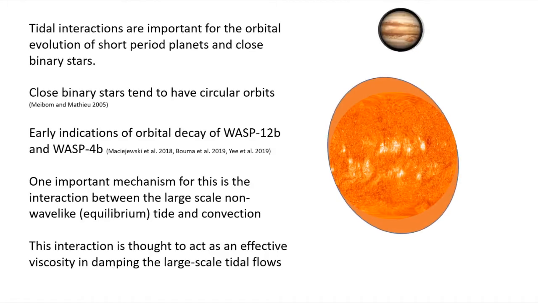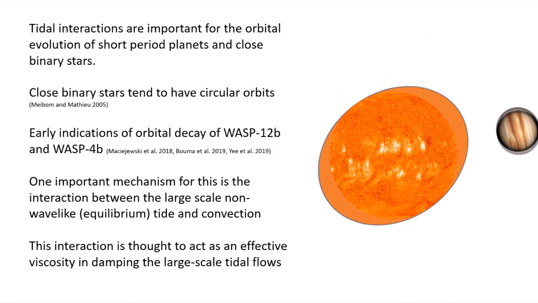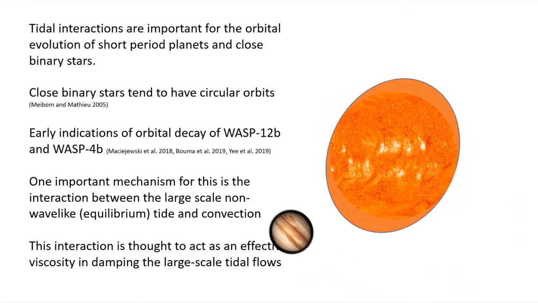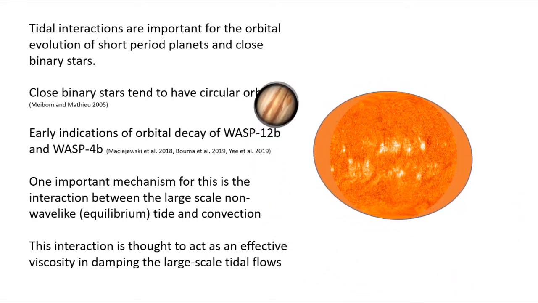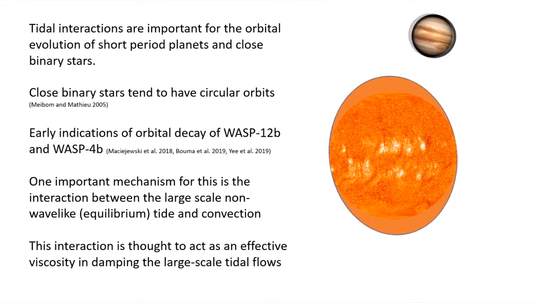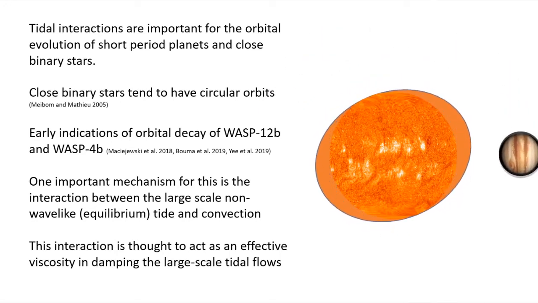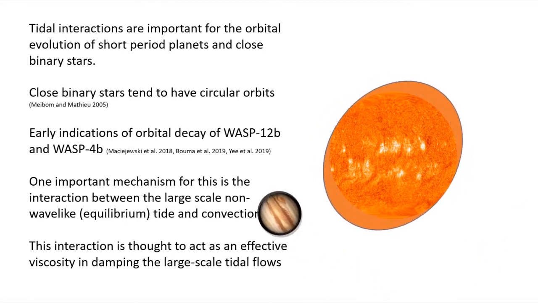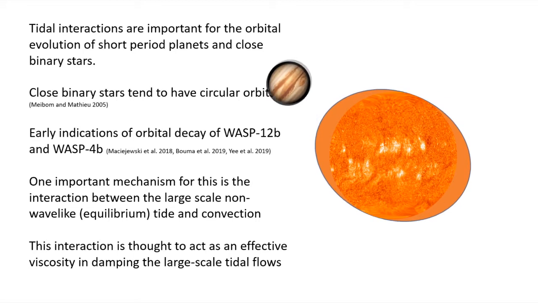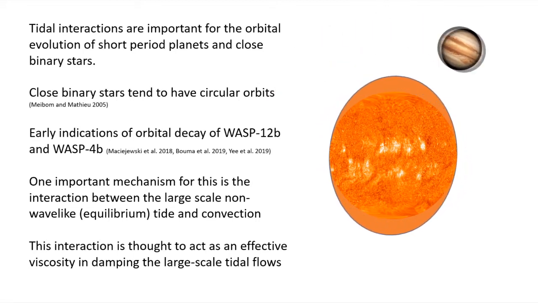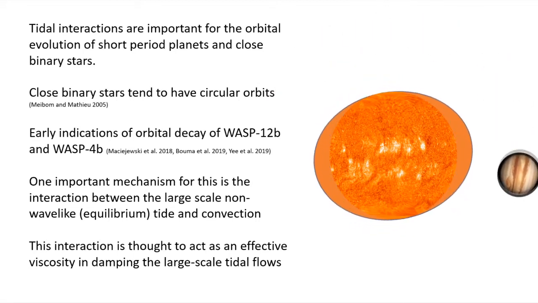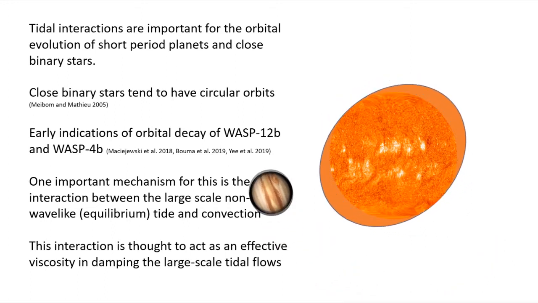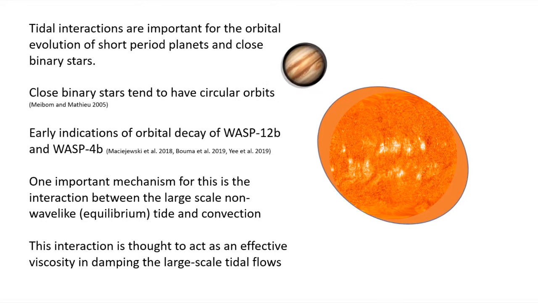So tidal interactions are important for the spin and orbital evolution of short period planets and close binary stars. In both cases we observe that when the orbital period is less than 10 days we typically have circular orbits. We also find growing evidence for the inspiral of some hot Jupiters, in particular WASP-12b has some quite compelling evidence for this. So one important mechanism for this is the interaction between the large-scale non-wave-like equilibrium tide and convection.